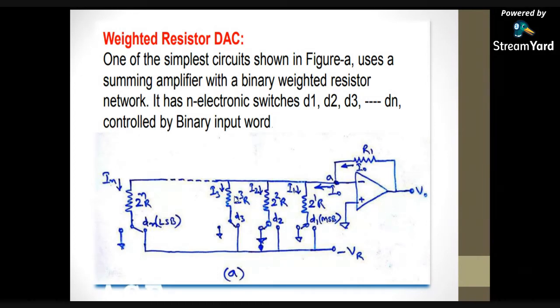And the third MSB is 2 power 3 R. That means the voltage or current flowing through this third MSB must be lesser than the second MSB. So on it follows. 2 power 1 R is the first MSB, and the current or voltage flowing through the second MSB must be lesser than the first MSB. That's the reason I am taking this resistor value as 2 power 2R.